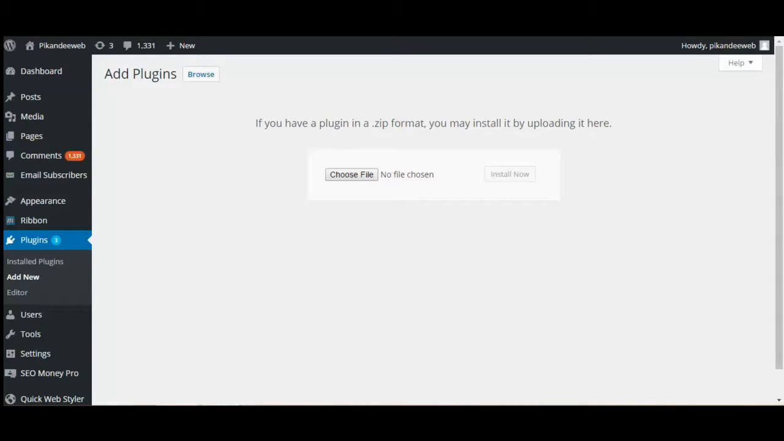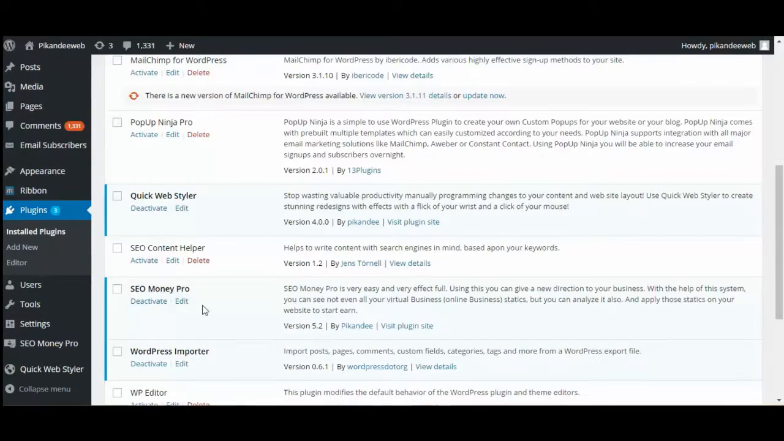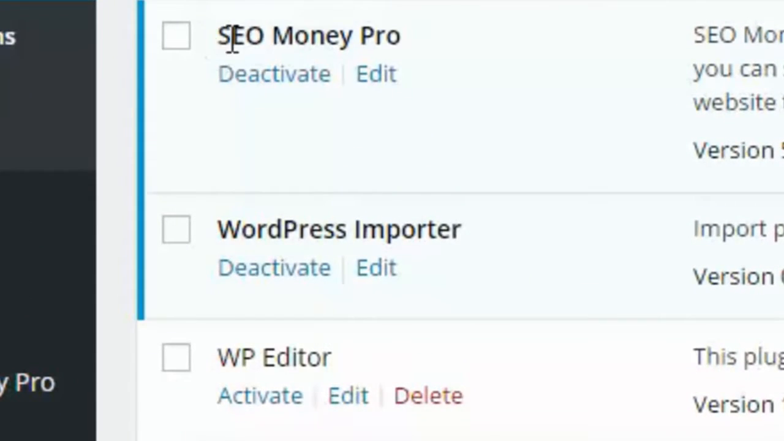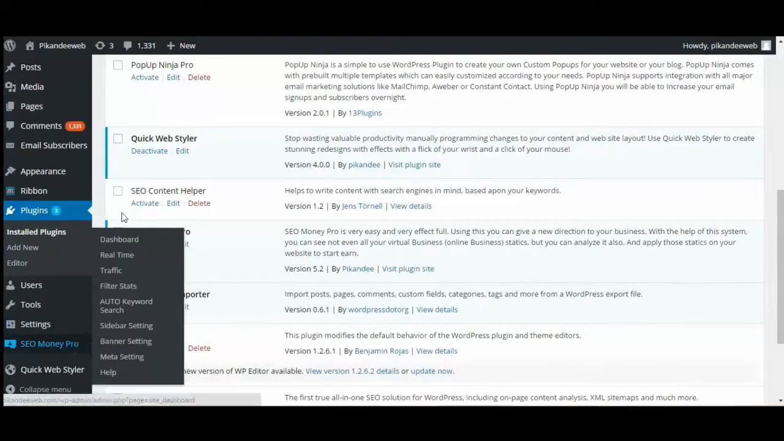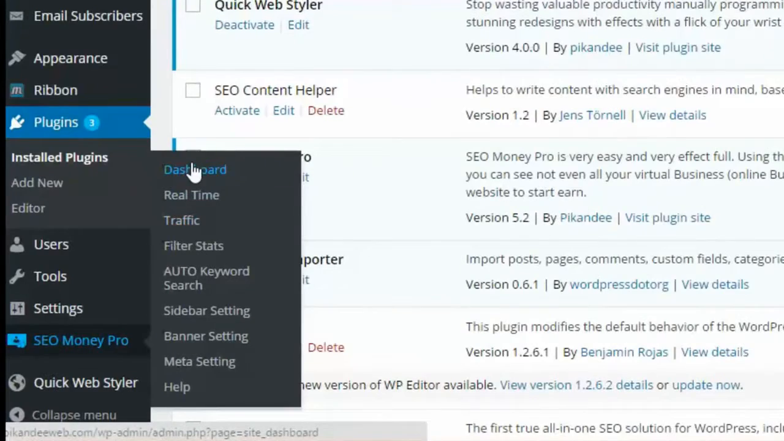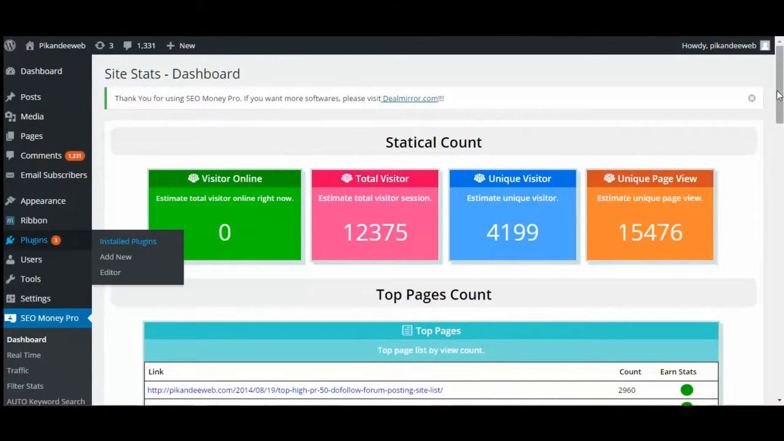So let's start. After installation, in your WordPress panel, you have to see SEO Money Pro. It's a description-based program. The first option is the dashboard. Yes, this is our SEO Money Pro dashboard.